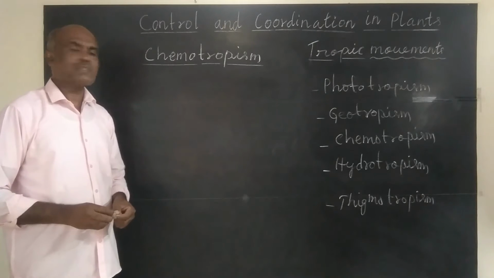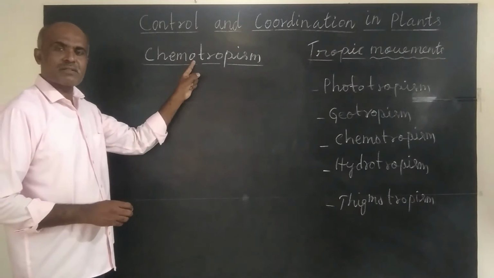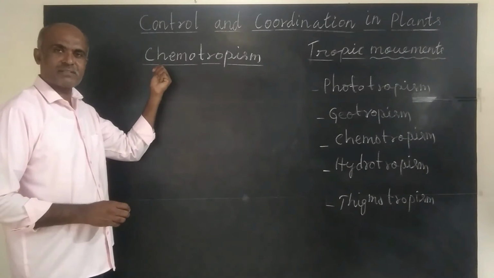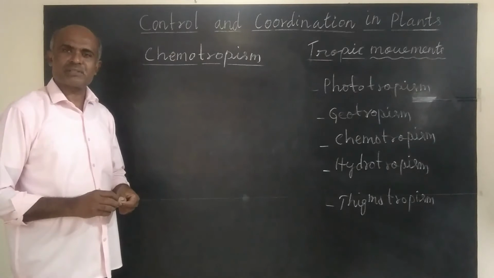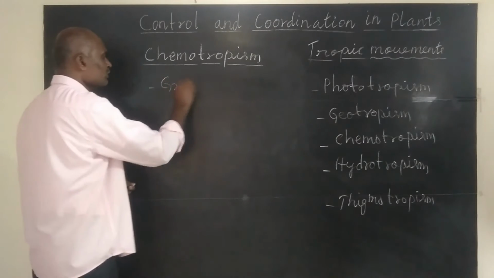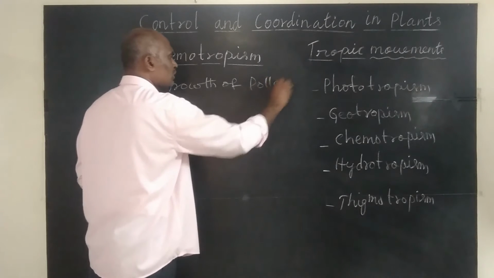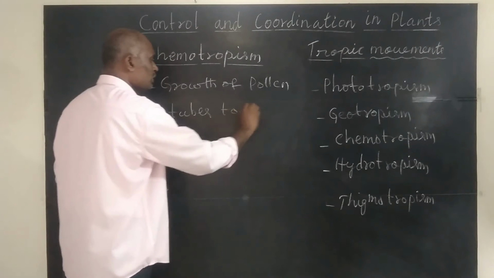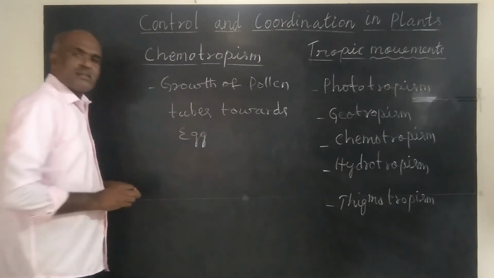Now let us understand chemotropism. Chemo means chemical. So the movement of parts of plant towards the source of chemical. These movements are chemotropic movements, and the process is chemotropism. Example, growth of pollen tubes towards the egg.